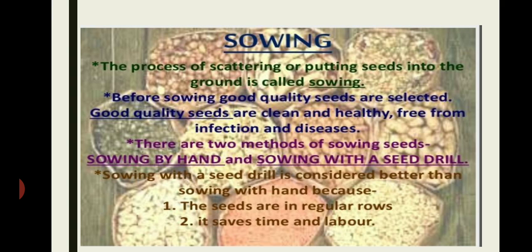The next step is sowing. After soil preparation, the next step is selection and sowing of seed, and this is the most important stage of agriculture. Plants grow from seeds. So while selecting seeds, a lot of precautions must be taken. Good quality seed should be selected. Healthy, disease-free seeds should be selected, and seeds should be treated with fungicides, means they are treated with chemicals that kill disease-causing fungus in the seeds.